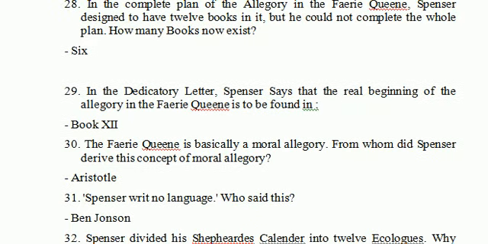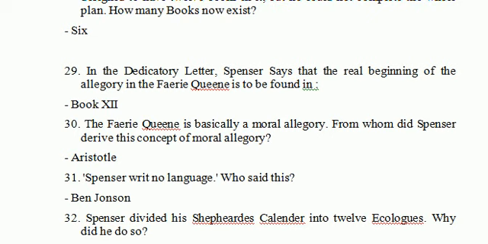Let's see next question, 29. In the dedicatory letter, Spenser says that the real beginning of the allegory in The Faerie Queene is to be found in book 12. The Faerie Queene is basically a moral allegory. From whom did Spenser derive this concept of moral allegory? So it is a very important question here. Spenser took this concept from Aristotle.